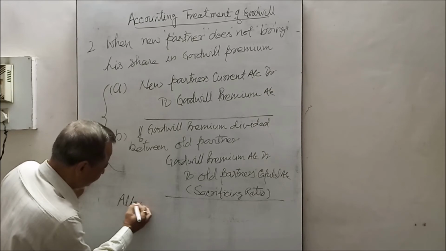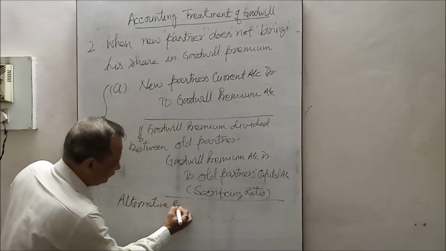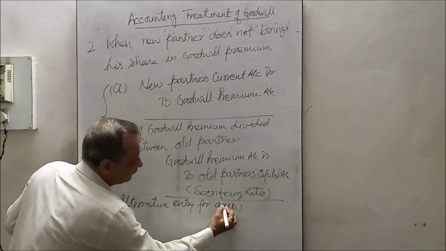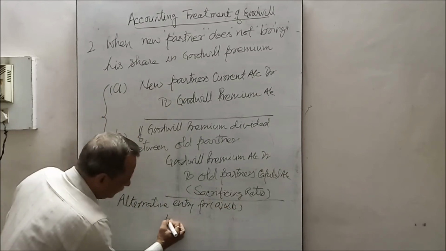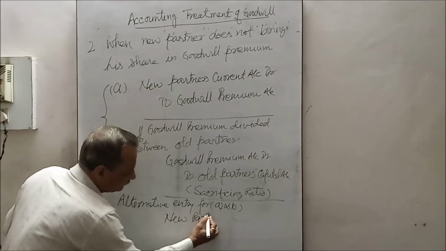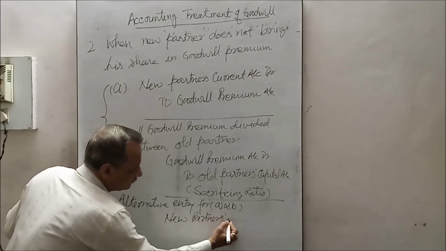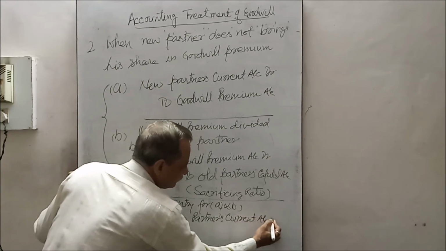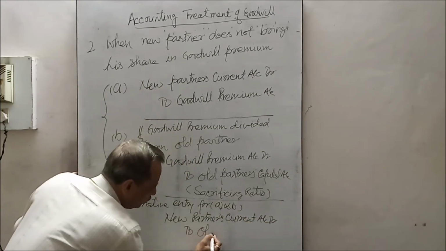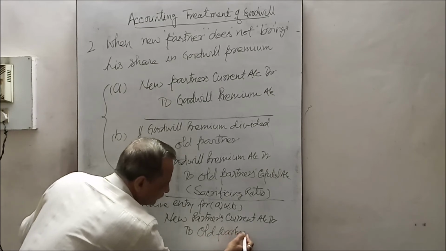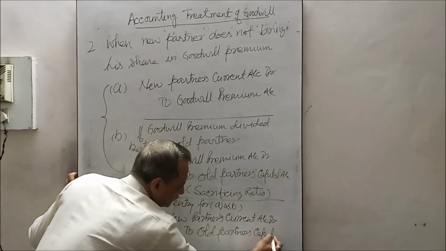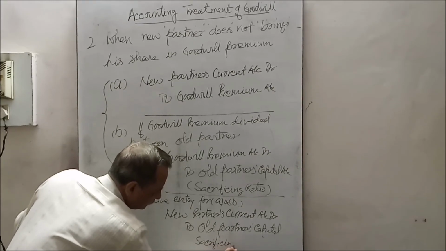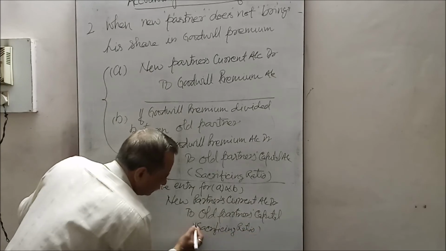Alternative entry for A and B: new partner's current account debit to old partners capital account in sacrificing ratio. This entry will pass.